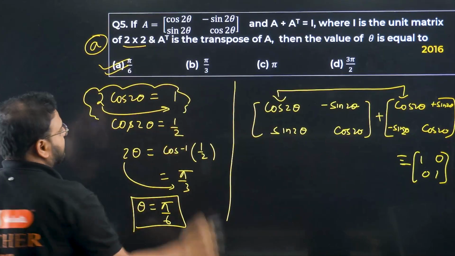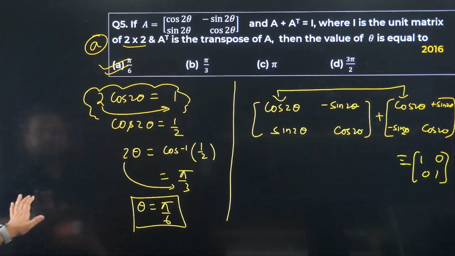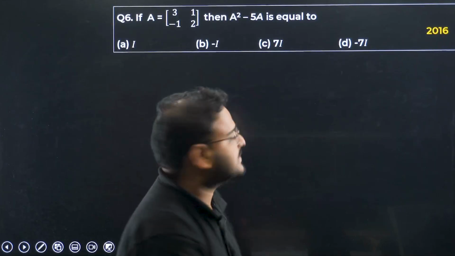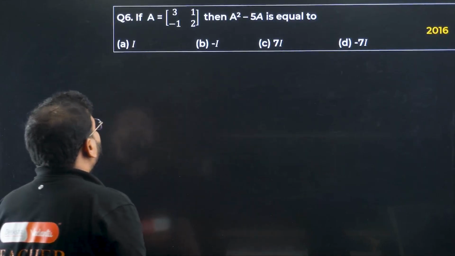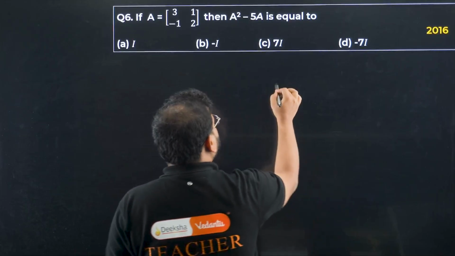Okay, all right, got it. Let's move on to the next question. Question number 6. If A equals the matrix 3 1 minus 1 2, then A square minus 5A is equal to what? Simple. A square is what?